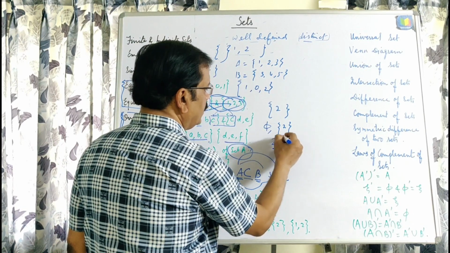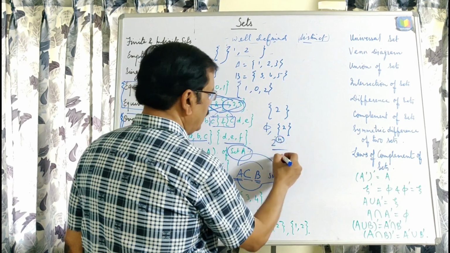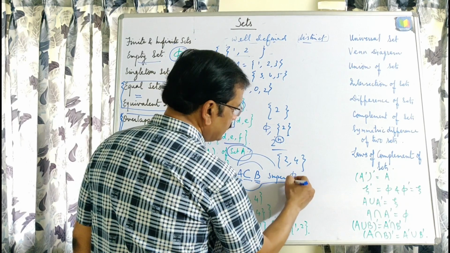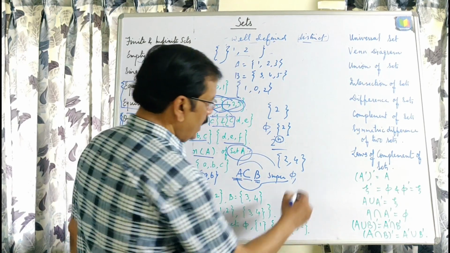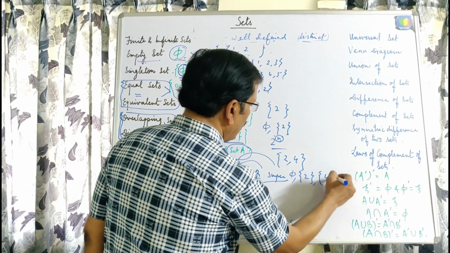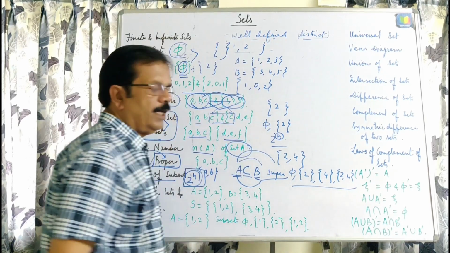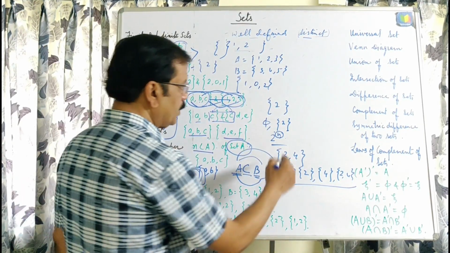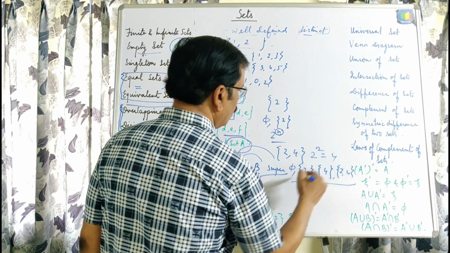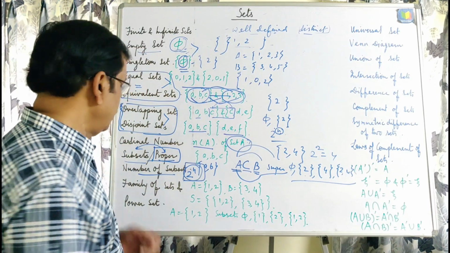You can take {2} for a singleton set, and {4}, and you can take {2, 4}. Then how many subsets? The null set is a subset of all sets, and then {2}, {4}, and {2, 4}. That is 4 subsets, and you can see 2 to the power 2 means 4. This way you can count the number of subsets of any set.